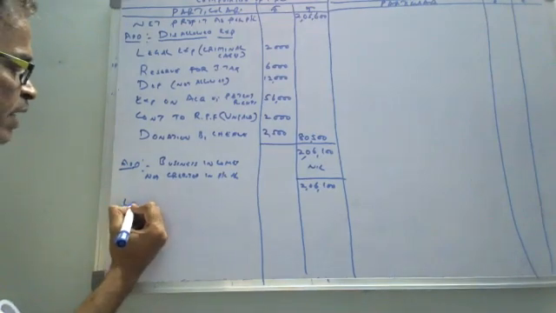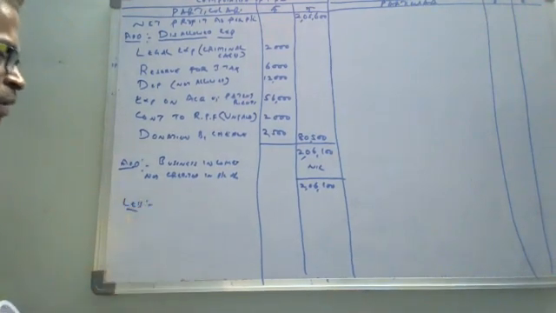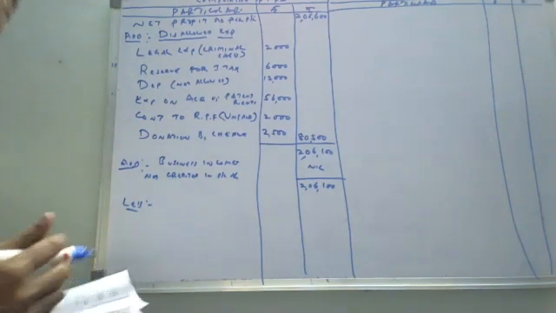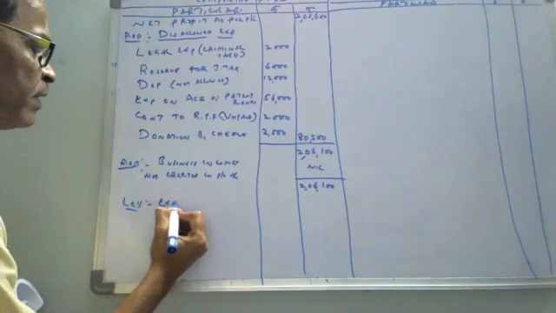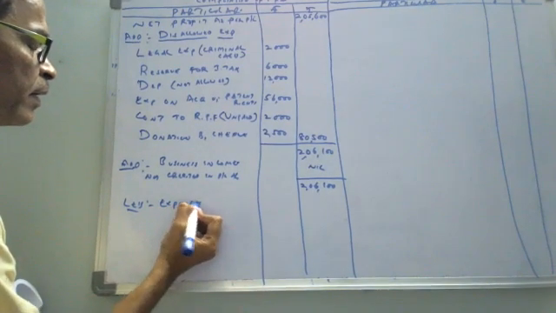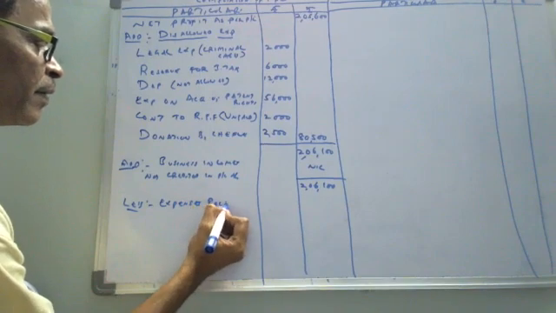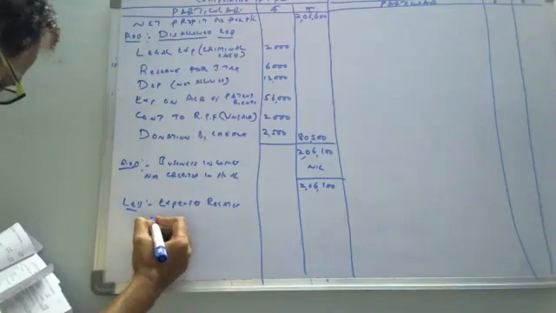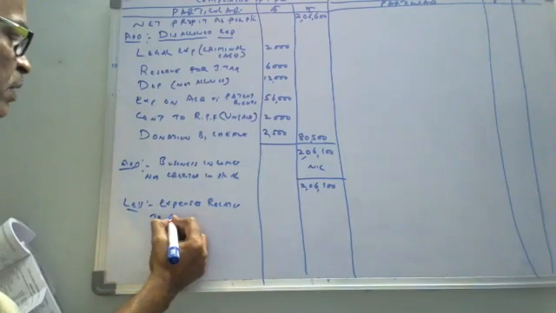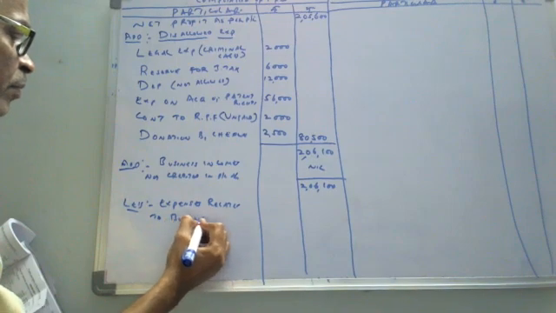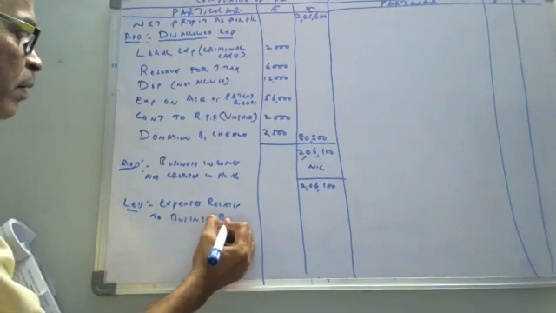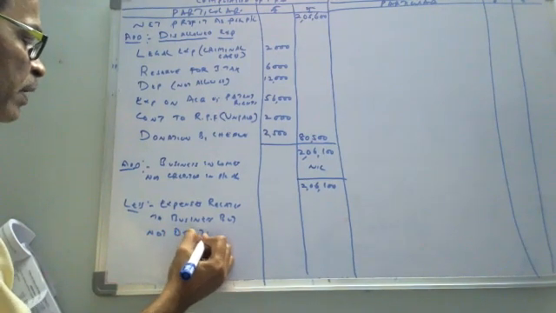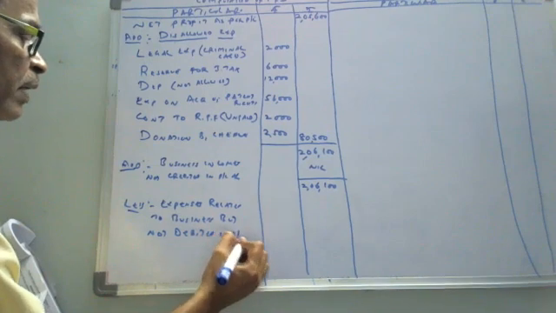Less. What is less? Expenses related to business but not debited in P&L. Expenses related to business but not debited in P&L.